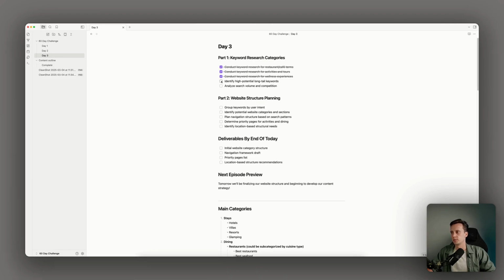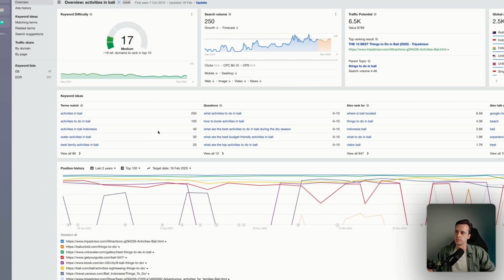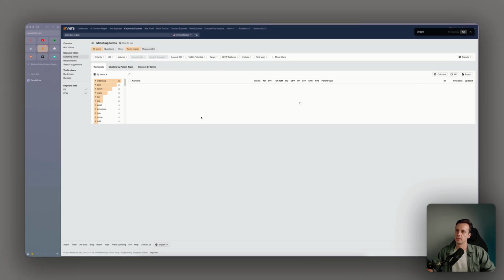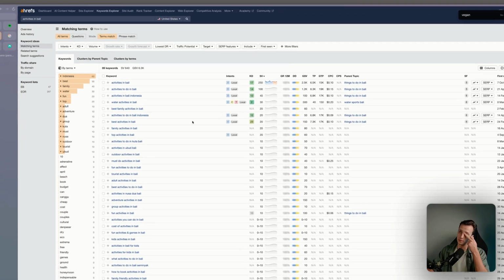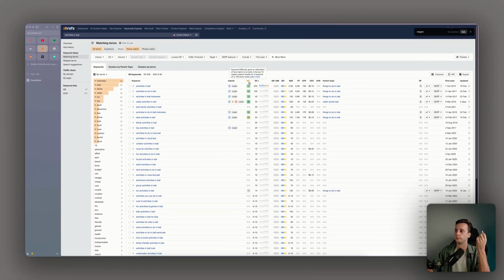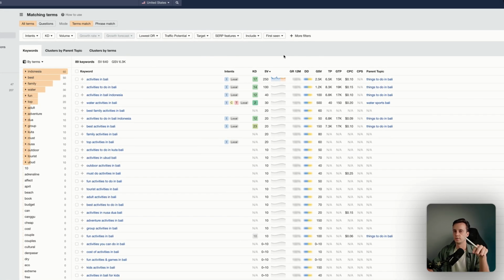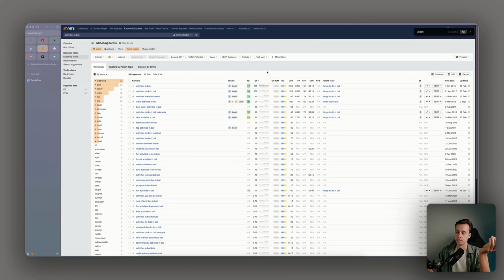Long tail keywords, not really. We're gonna do this in another episode. Search for, and so maybe that's interesting for you guys to see. I think it's not that accurate here. So let's say activities in Bali. The keyword difficulty is basically an estimation of how hard it is to rank in the top 10 organic search results for a keyword on a 100-point scale. So basically, the lower the keyword difficulty, the easier it should be to rank.